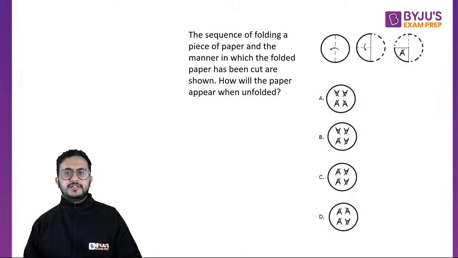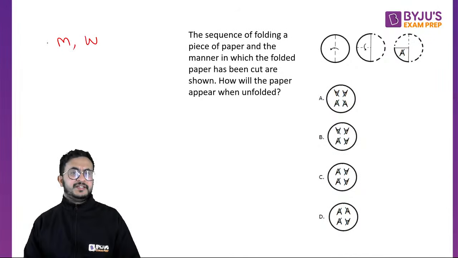Okay, so it is a question on folding and unfolding. A paper is folded and then unfolded. How does it look when it is unfolded? A cut is made and then it is unfolded. Now in unfolding, the same thing, mirror and water images have to be kept in mind. So basically it is a combination of mirror and water images.